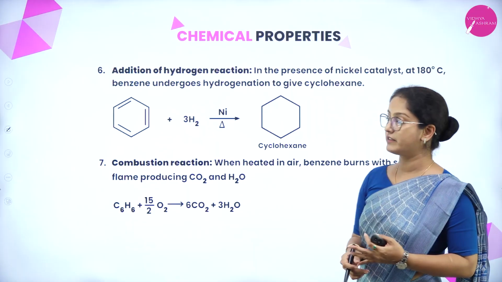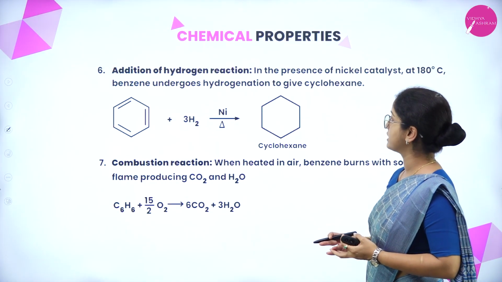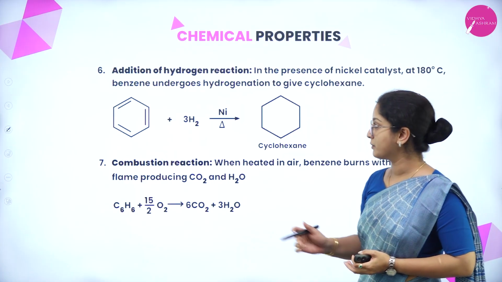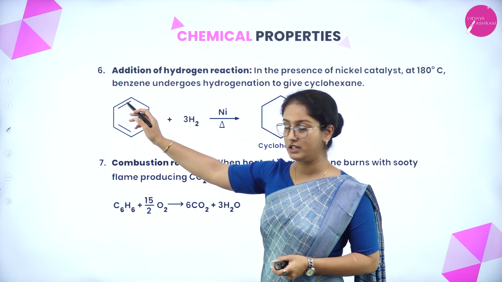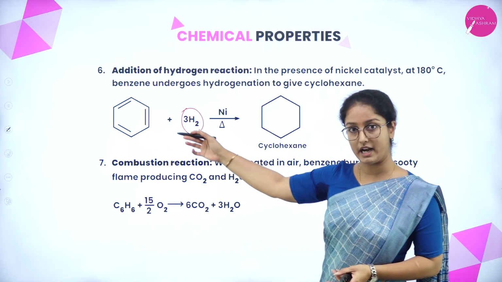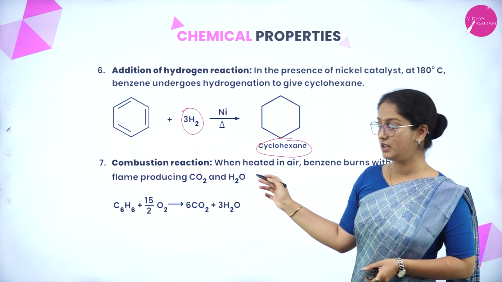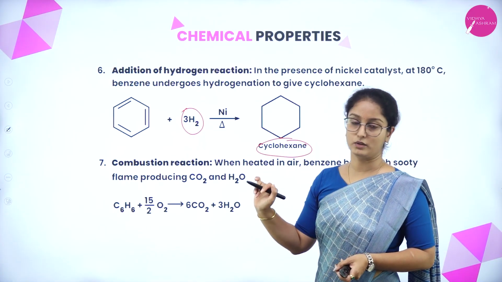In the presence of a nickel catalyst at 180 degrees Celsius, benzene undergoes hydrogenation to give cyclohexane. Benzene consists of 3 pi bonds. These 3 pi bonds are attacked by hydrogen, that is 3 hydrogen molecules, to form cyclohexane. This is the cyclohexane molecule, so the product we get is cyclohexane.